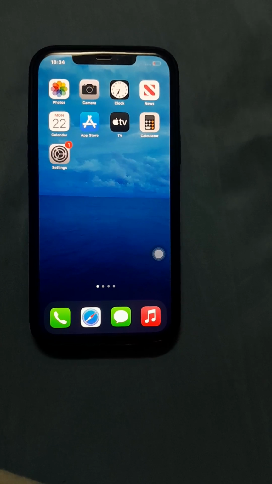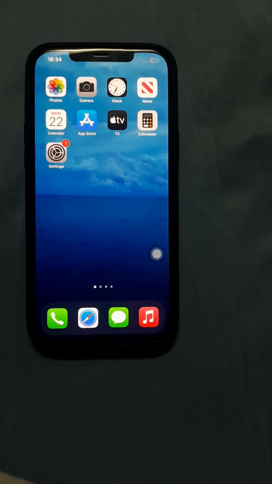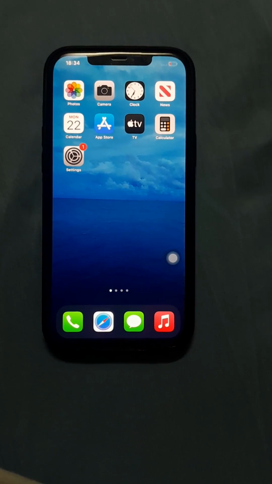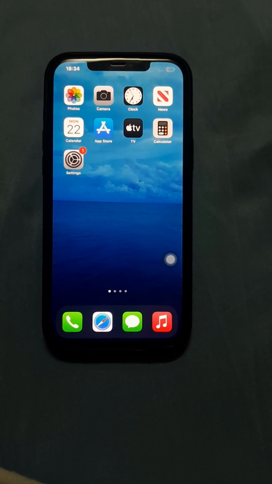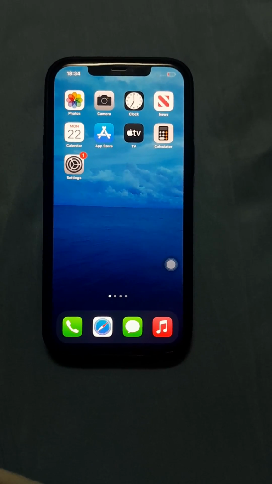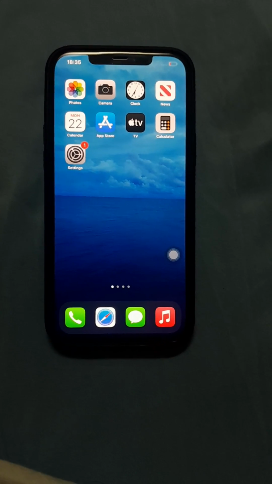Hey guys, how to fix connectivity problem in iPhone. Today in this video, I am going to talk about some methods. I hope by using these methods, your problem will be solved. So let's see. Method 1: Restart your iPhone.